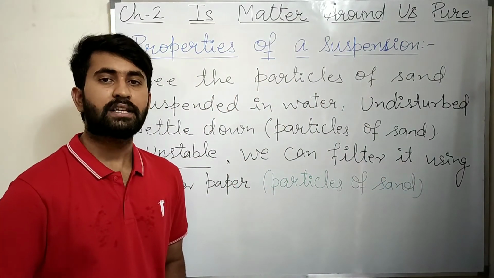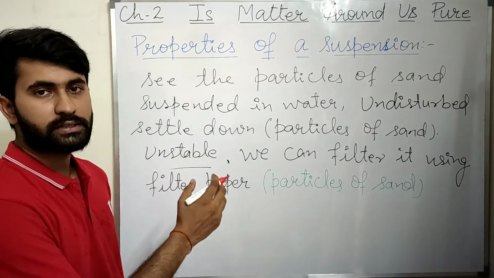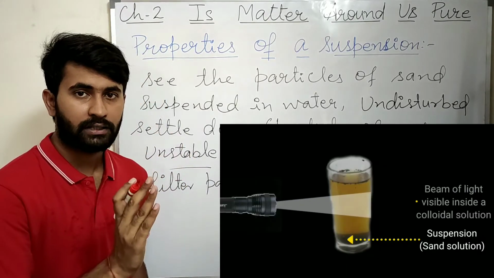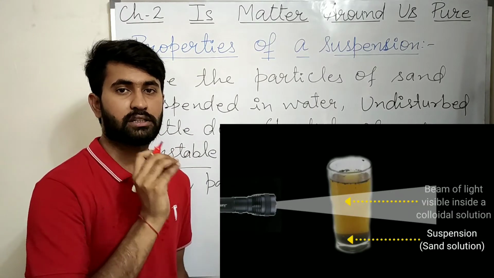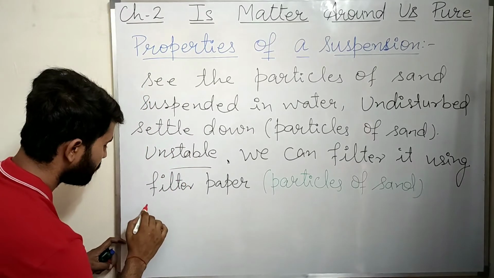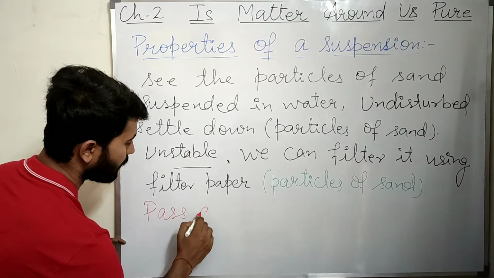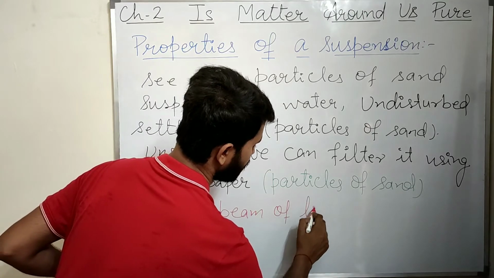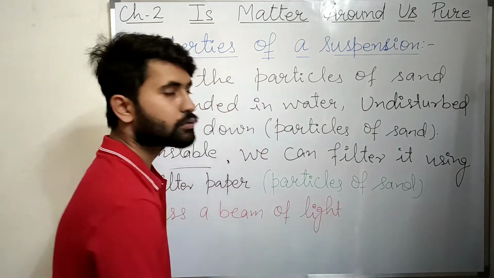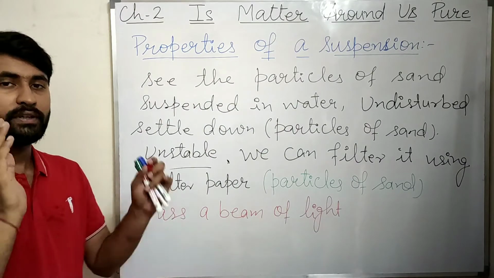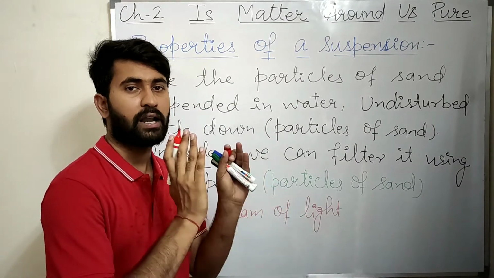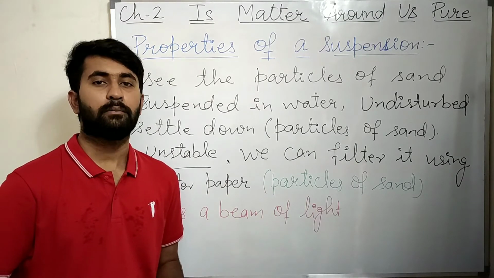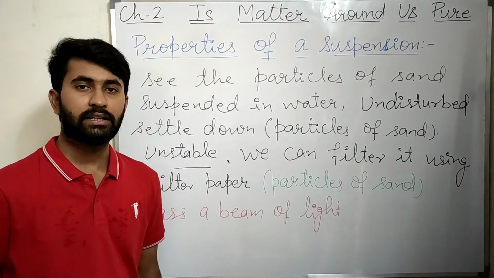If we will pass a beam of light through this sand water suspension, we can see the path of light through the suspension. How we are able to see the path of the light?